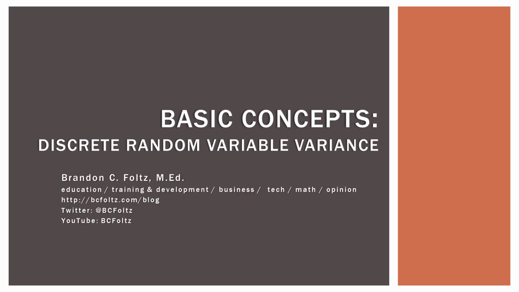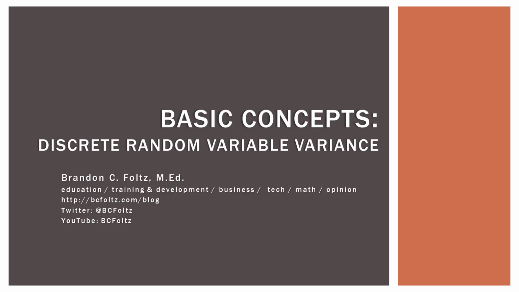Now in this video, we're going to be extending our discussion on discrete random variables and random variables in general. In the last video, we talked about expected value, which is of course the mean or the average of a discrete random variable. So if you're in a course where you're using the term expected value, just keep in mind all that means. It's the mean or the average of a discrete random variable.